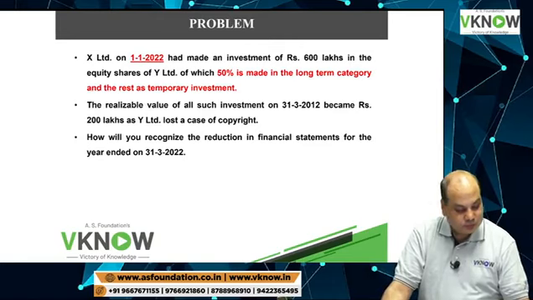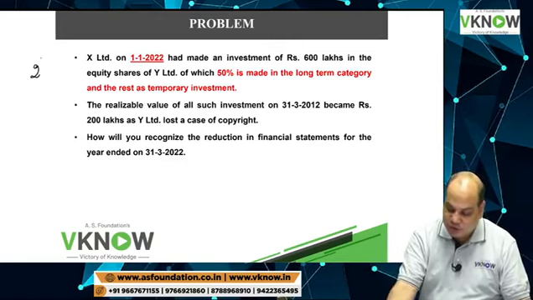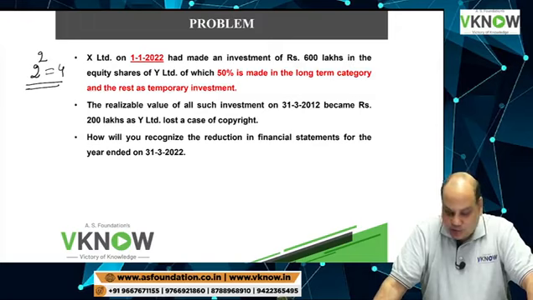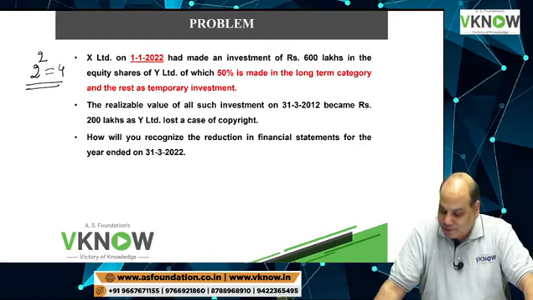Please come to question number 2. X limited had made an investment of rupees 600 lakh in equity shares of Y limited.